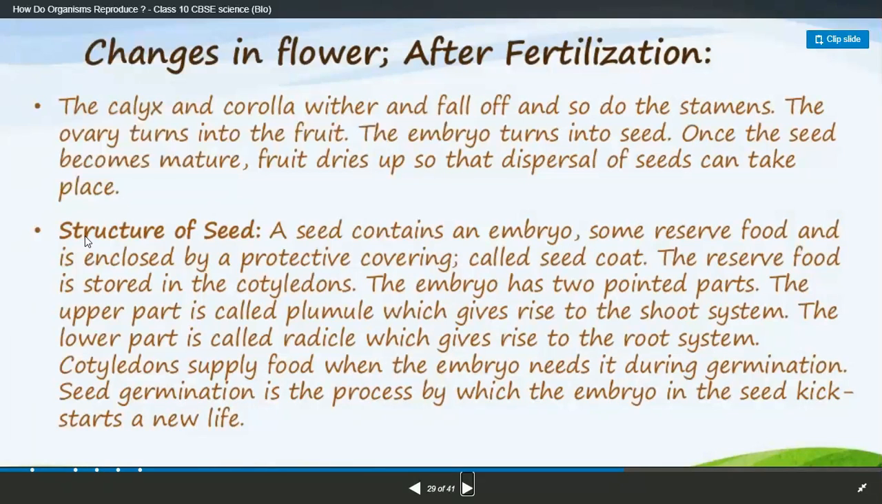And here, the structure of a seed. What is the structure of a seed? I think you have been learning it since fourth grade. A seed contains an embryo and some reserve food.